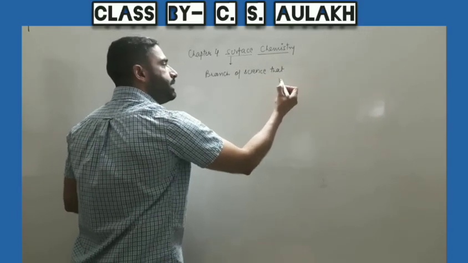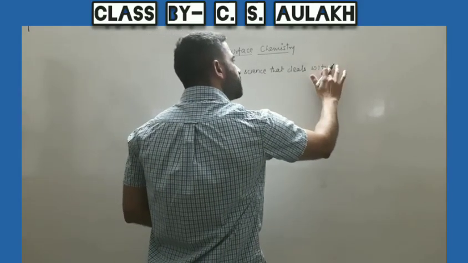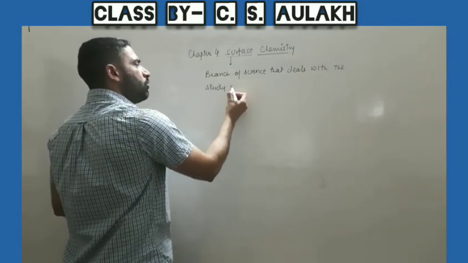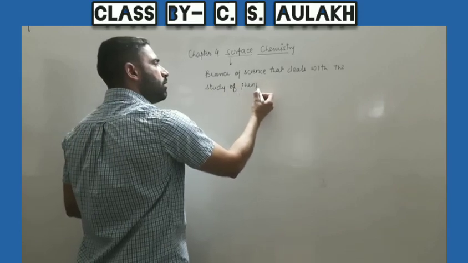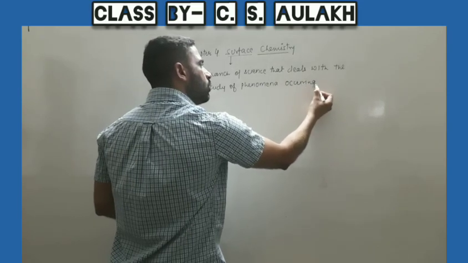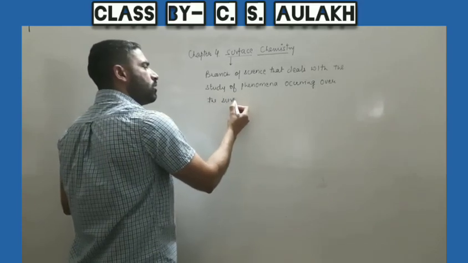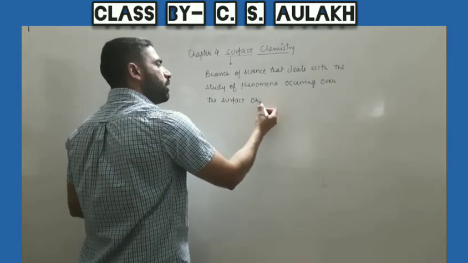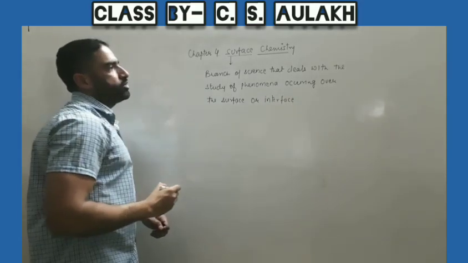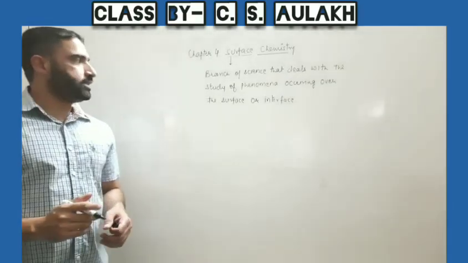that deals with the study of phenomena occurring over the surface or interface. The branch of science which deals with the study of phenomena occurring over the surface or interface.